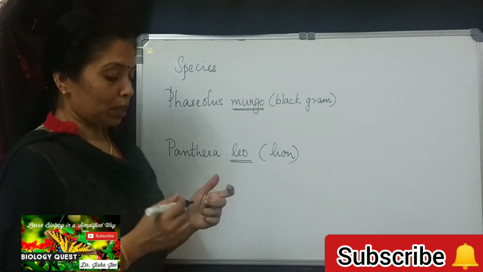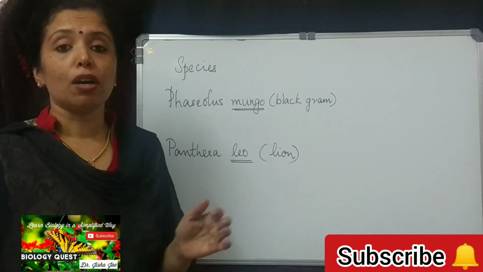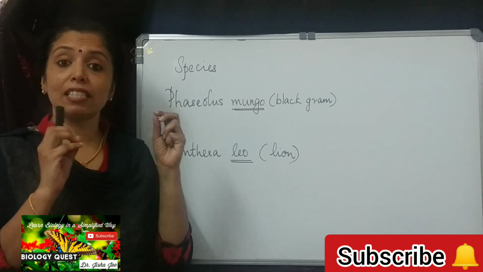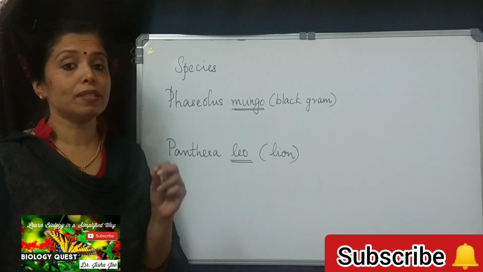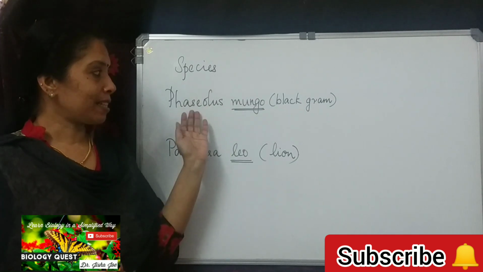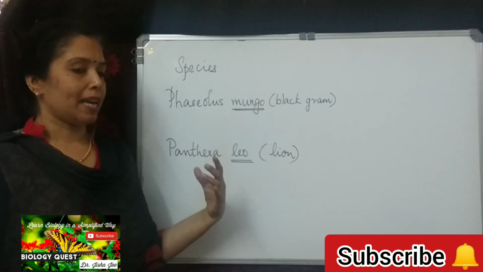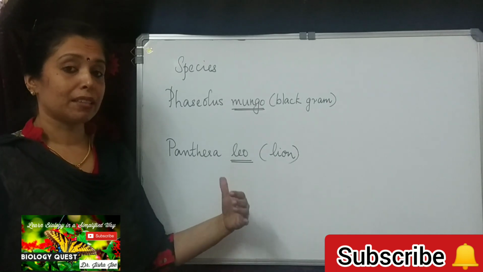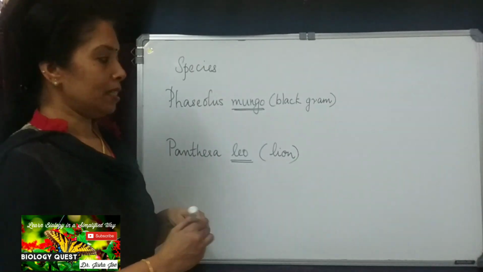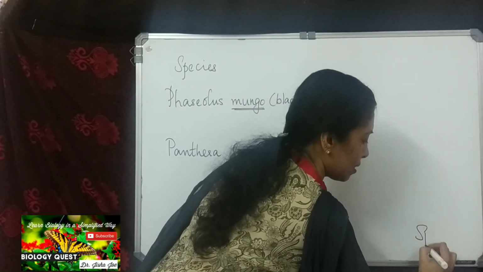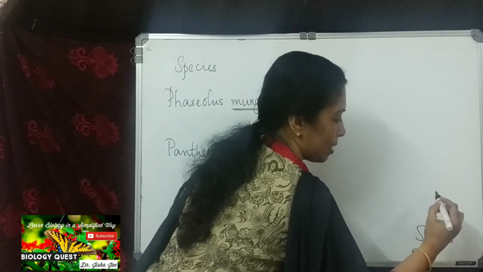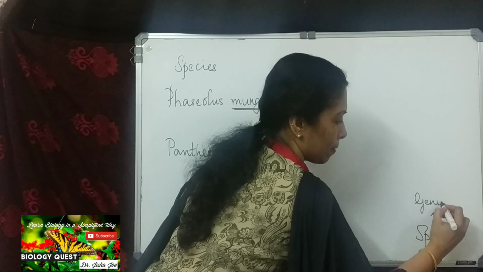So species refer to closely related organisms having similar characters and can interbreed among themselves to produce fertile offsprings. One example from the plant kingdom is Phaseolus mungo, which is black gram, and from the animal kingdom we have Panthera leo, which is the lion. Now coming to the next higher taxon. Species form the lowest taxon, the smallest taxon. Then coming to the next higher taxon, which is the genus.